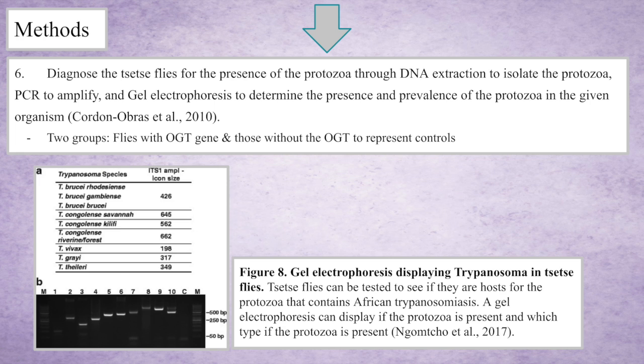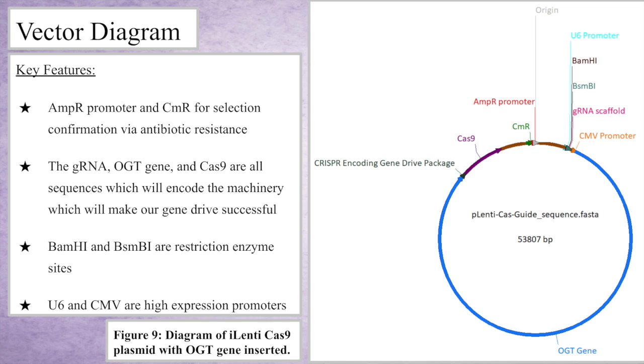For this part of the experiment, it is important to have two groups. The first group is the flies that have the OGT gene, and the second group will be the flies without the OGT gene present. This process is important in seeing the success of the OGT in the tsetse flies. In the gel electrophoresis presented here, it can be used to determine the tsetse flies are hosts for the protozoa, and also we can identify what type of protozoa is present.